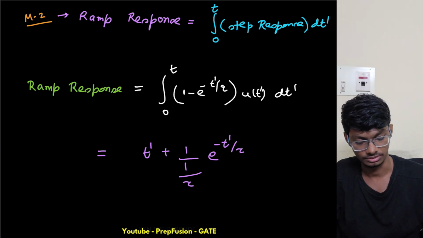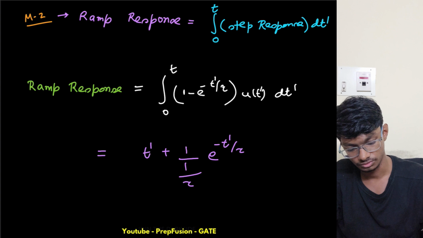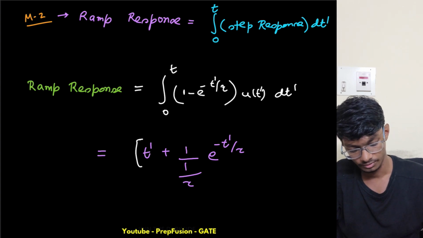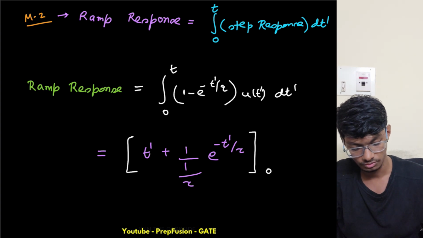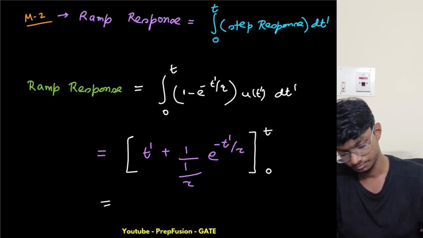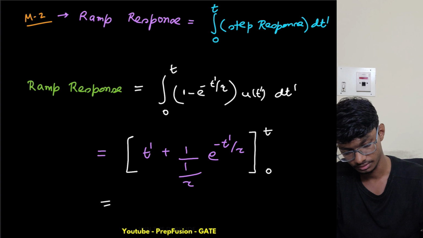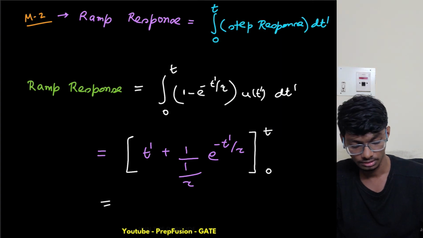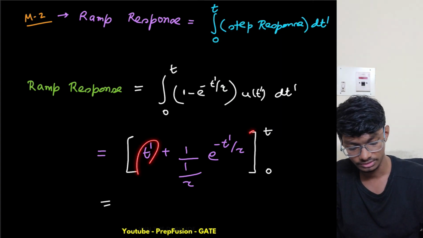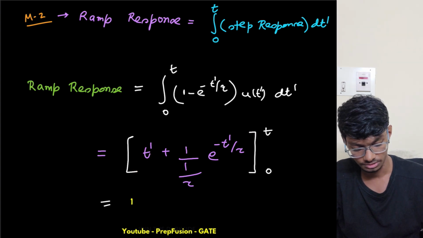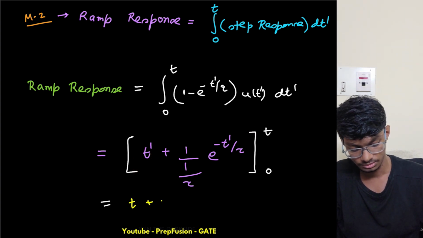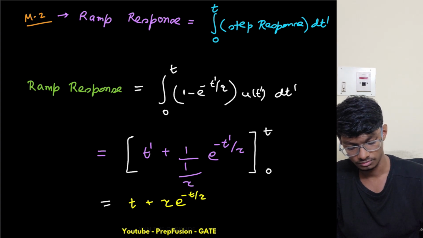This is the integration of both of them, right? We're moving from 0 to t. So we'll replace t dash with t and with 0. So this is t plus tau e raised to power minus t upon tau.